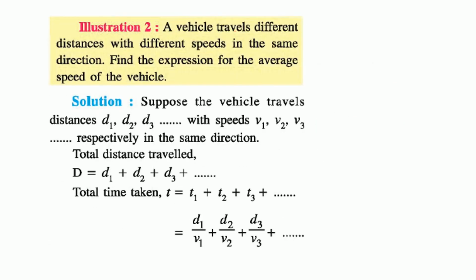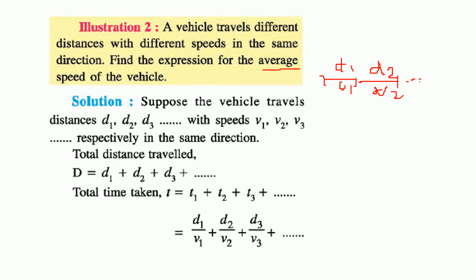So a vehicle travels different distances with different speeds in the same direction. Find the expression for the average speed of the vehicle. Please understand, we have been asked about the average speed. So suppose the distance it travels is d1, from here to here d2, like this. Now the speed it maintained at first d1 is v1, say d2 v2, and like this it goes on and on.